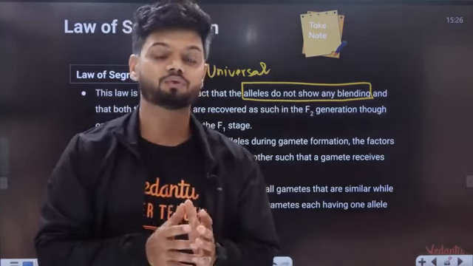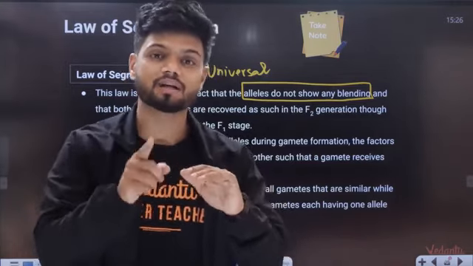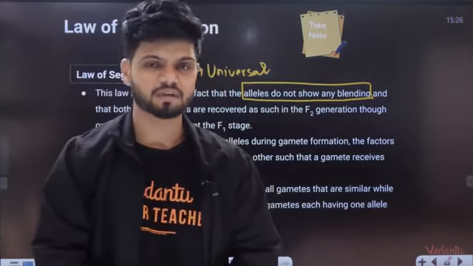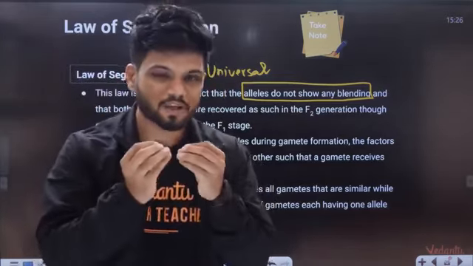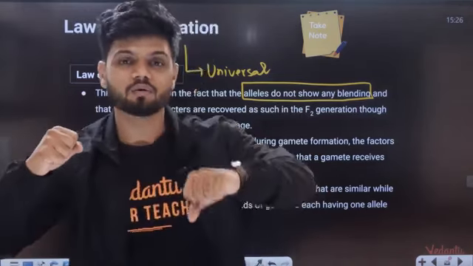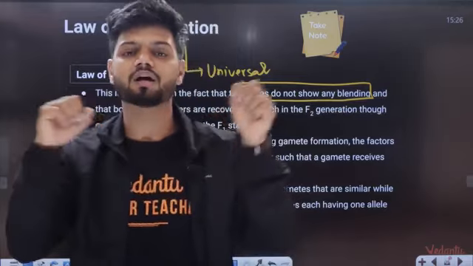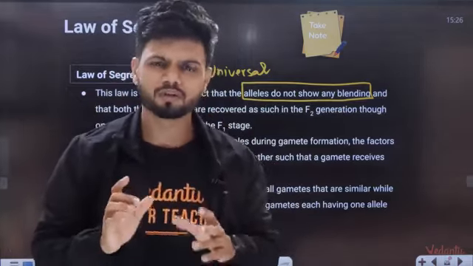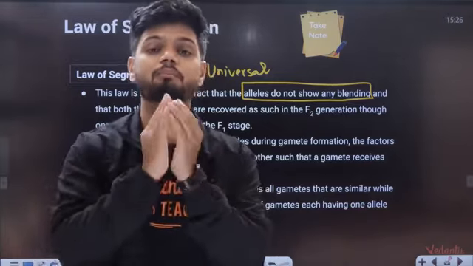So what do you do then? You will take one glass. In that one glass you add sugar, salt, lemon, water. Nicely mix. Okay, we mixed. Now students, after mixing everything, can you extract lemon juice out of it? Can you extract water out of it? Can you extract salt and sugar separately? Can you do it at home? Tell me, can you do it at home? Not possible. Because all of them have shown blending now.